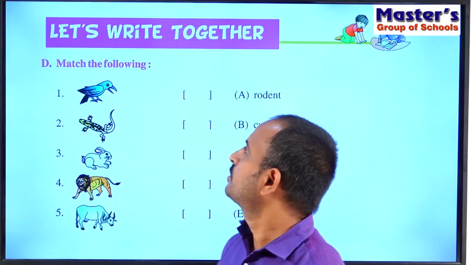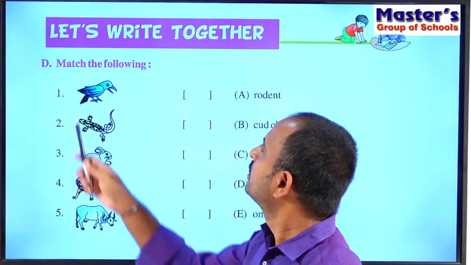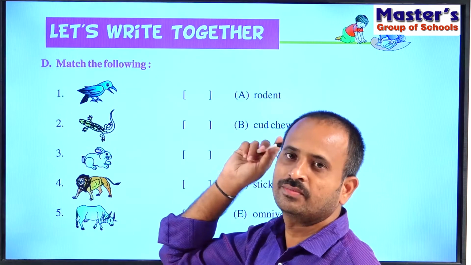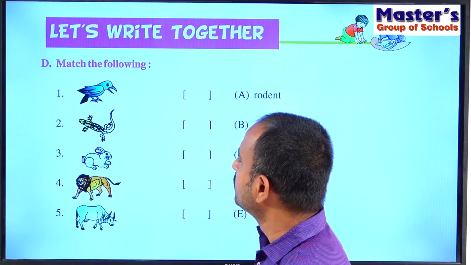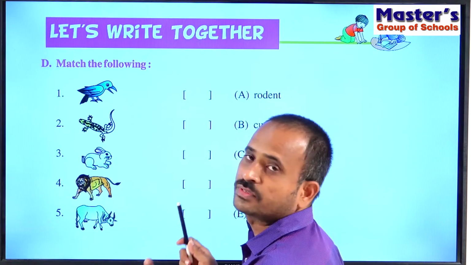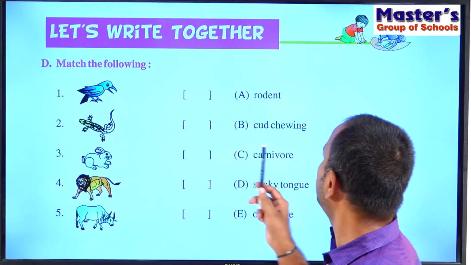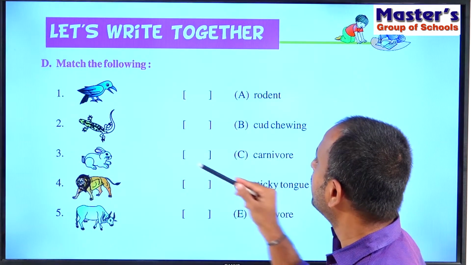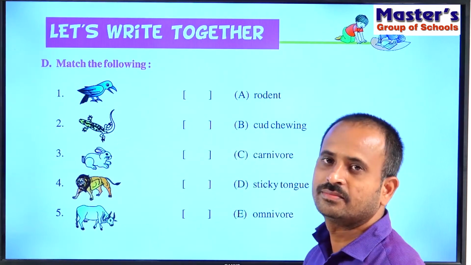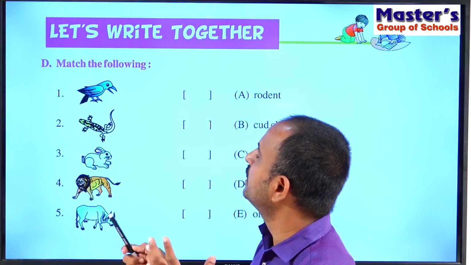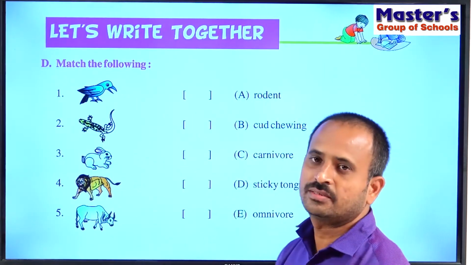So children, let us go to the next section in the activity part. That is section D. Match the following. Here they have given a matching. In the matching, they have given the pictures of some birds and animals on the left side, and on the right side, they have given some characteristics of those animals. Now we have to match each picture with its suitable characteristic.